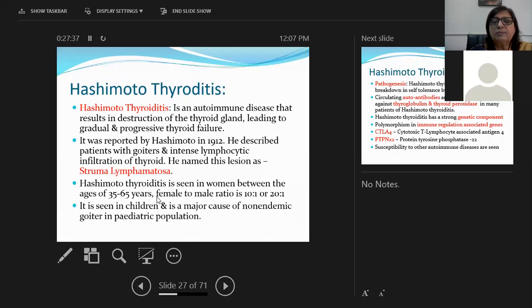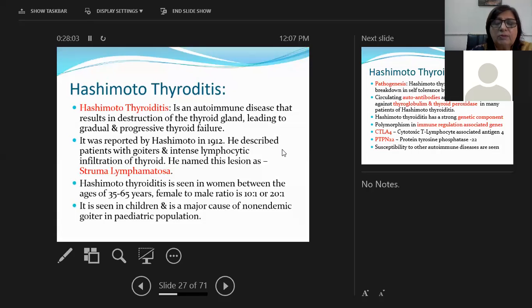Hashimoto's thyroiditis is mostly seen in women between the ages of 35 and 65. The female to male ratio is 10:1 or 20:1. So you can see thyroid diseases are more common in females as compared to men. Sometimes it is seen in children and is a major cause of non-endemic goiter in the pediatric population. I'm going to do non-endemic and endemic goiters when we do goiters, okay?